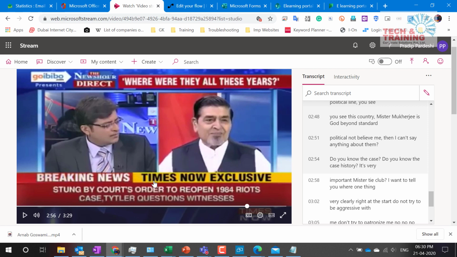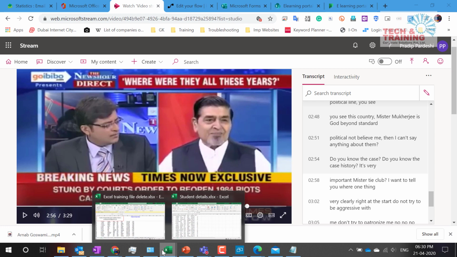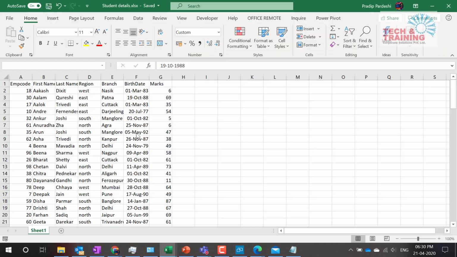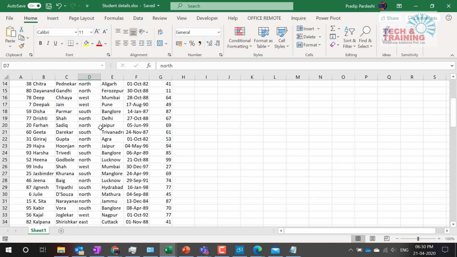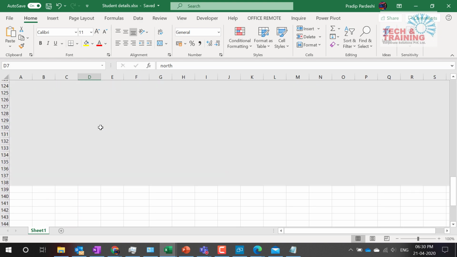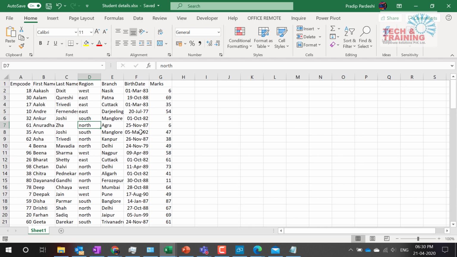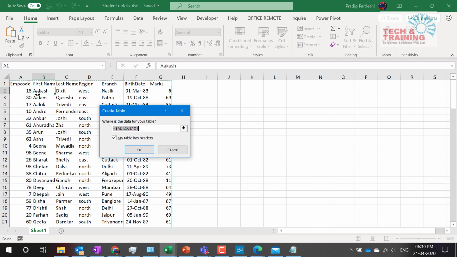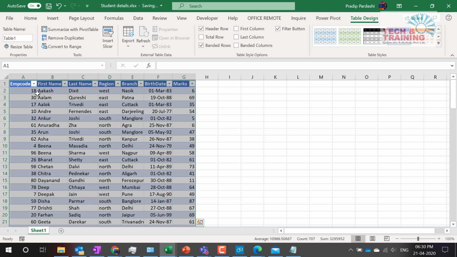Now, one simple thing I will do, this is about our portal. Now, I would also like teachers or other people to be able to manage the list of all the students. They should be able to add the registration of any particular student at any point in time. So I have the existing list of all the students, and as and when a teacher would like to add or modify this list, I would like to allow them to do it. So what I'm going to do is I create an Excel table here, and I want this list to be available in my SharePoint, as well as I would like to create a mobile application.